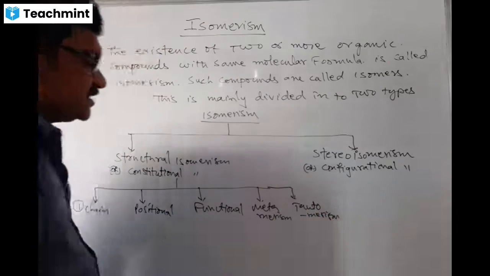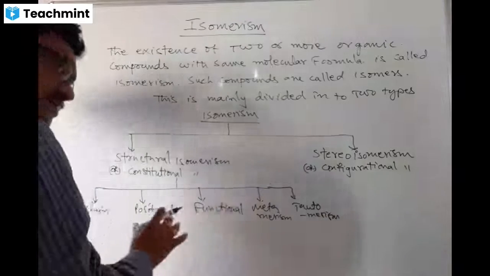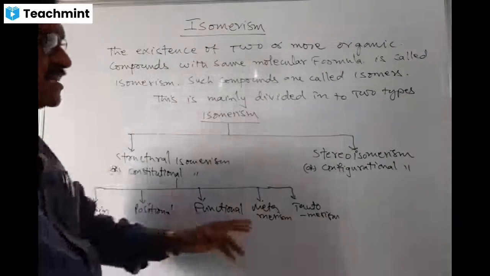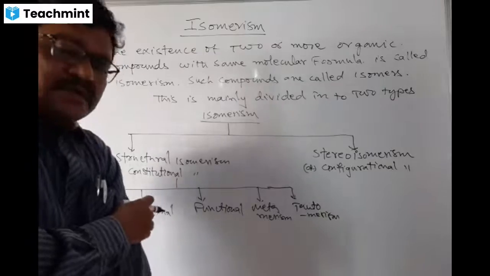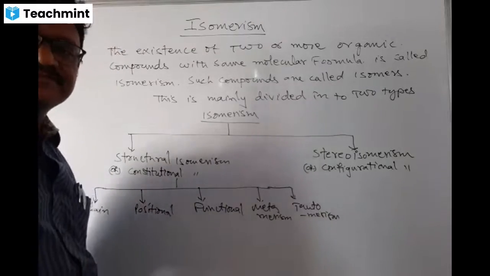Among these five, the last two, metamerism and tautomerism, are nothing but pseudo isomerism.